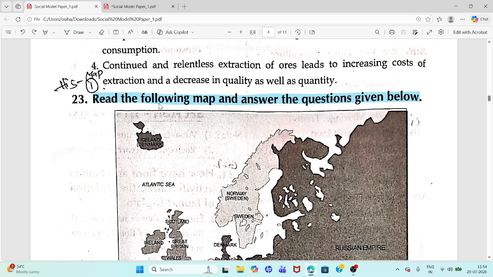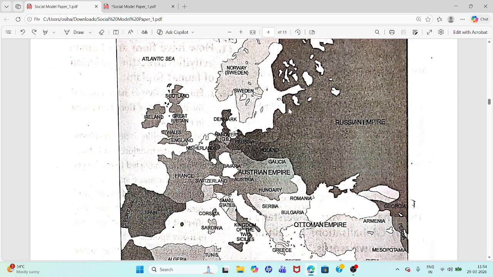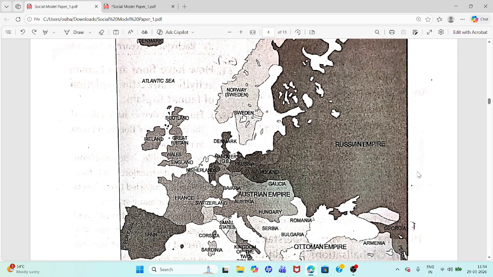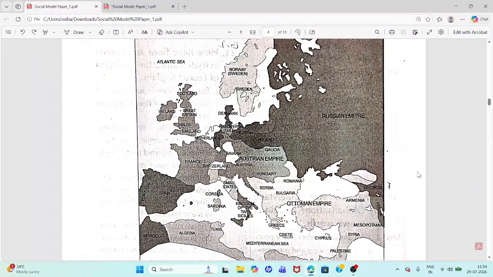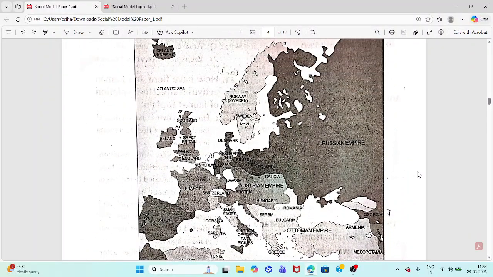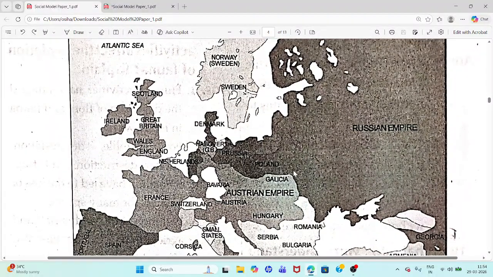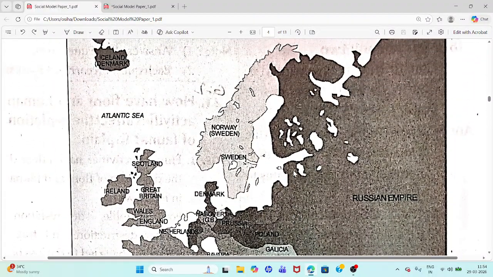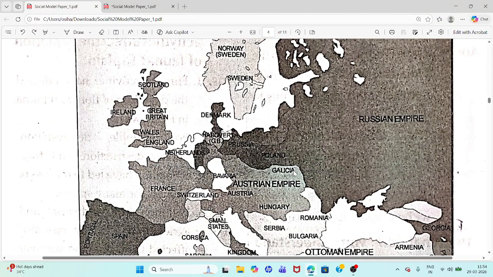Question 23. Read the following map and answer the questions given below. I will zoom this map. You can refer to your textbook also. I'll scroll this map so that you can see clearly.